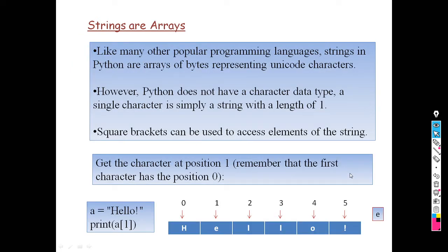Then when we store the strings, how does it actually store them? The Python interpreter is there, the operating system is there. We can operate Python on a number of operating systems. We can do it on Windows, we can do it on Linux, we can do it on Mac. So Python is platform independent.